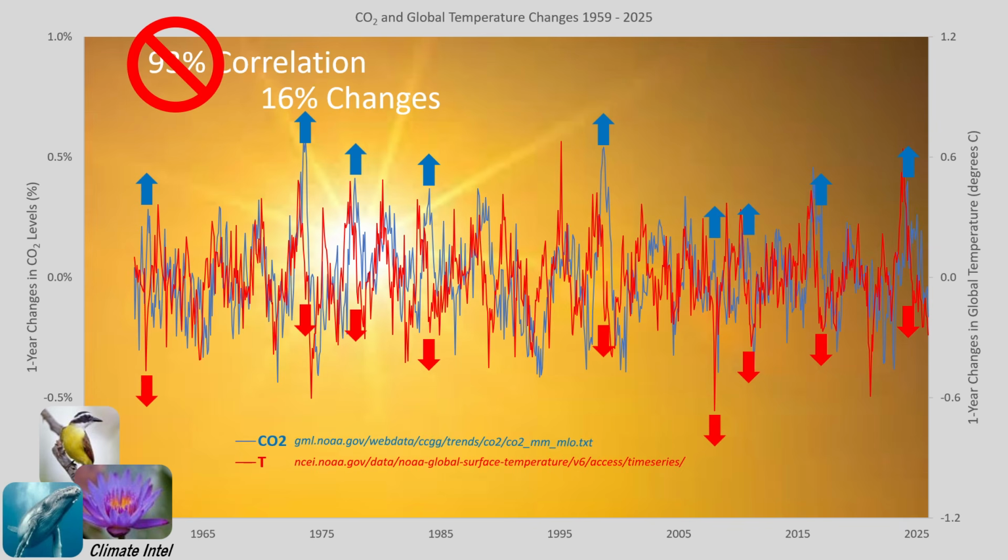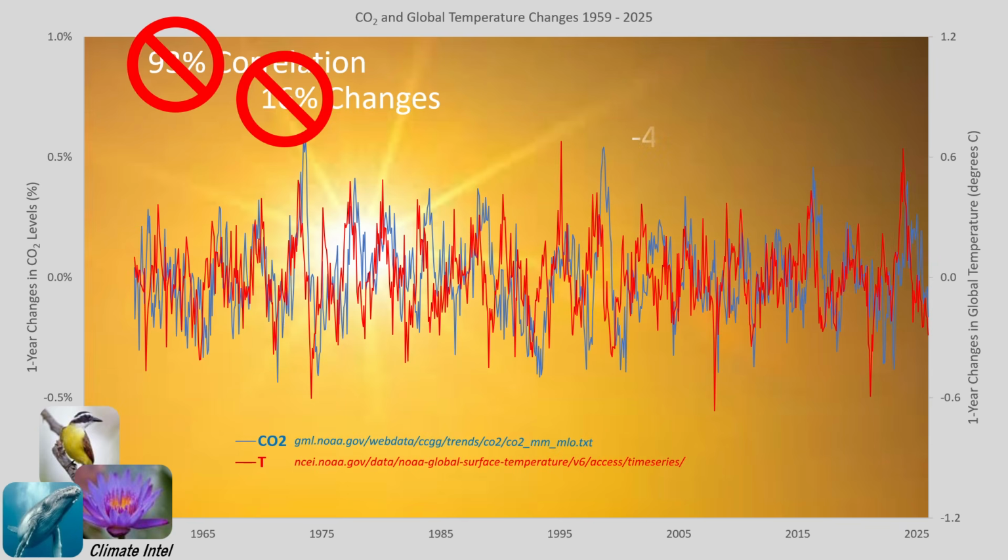Oh my, that's not good at all, is it? It's worse, Gramps. UN climate theorists think that correlation means cause, so they didn't bother to test for cause. When cause is tested, it crashes to -4% because changes in CO2 generally precede an opposite change in temperatures. What does -4% mean? The minus means that with cause and effect, CO2 cools, not warms. The 4% means that CO2 is a minor climate factor that only explains 4% of the variation of global temperatures.